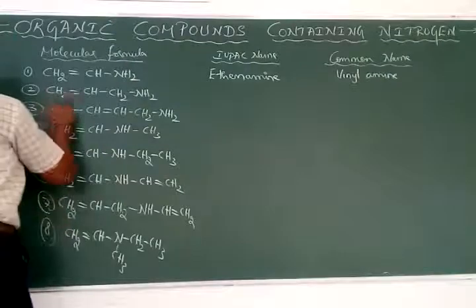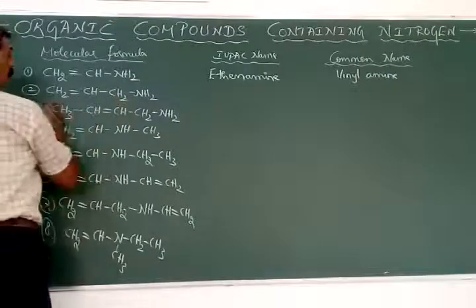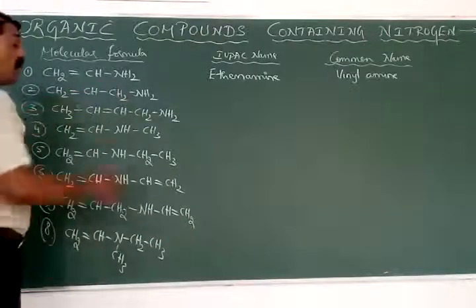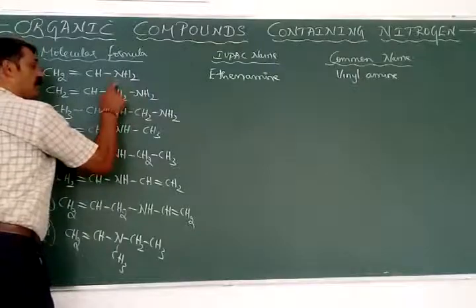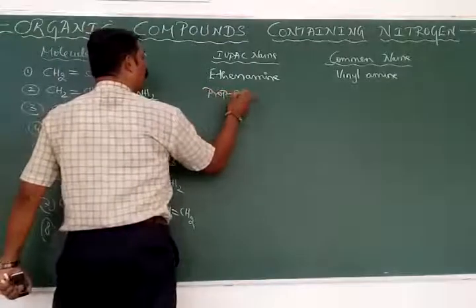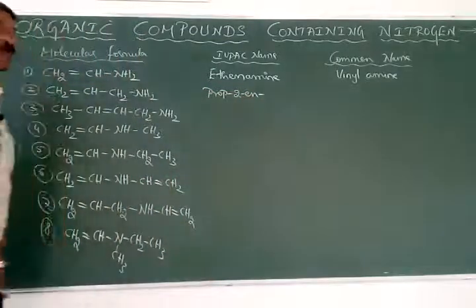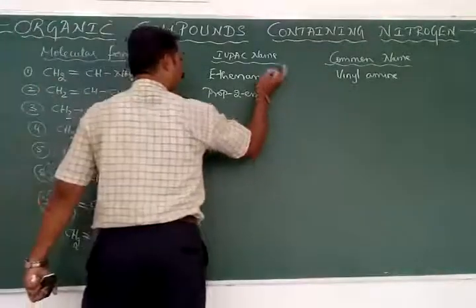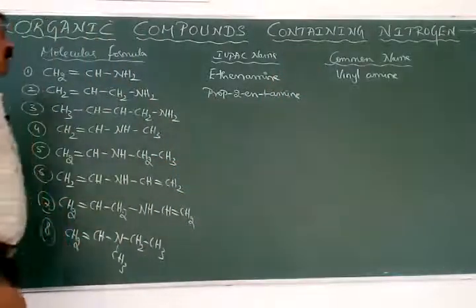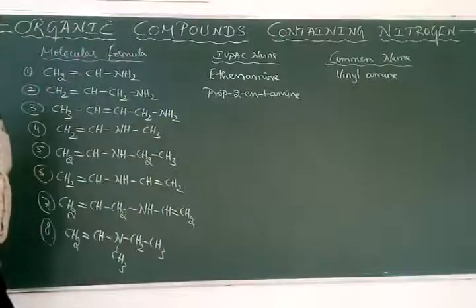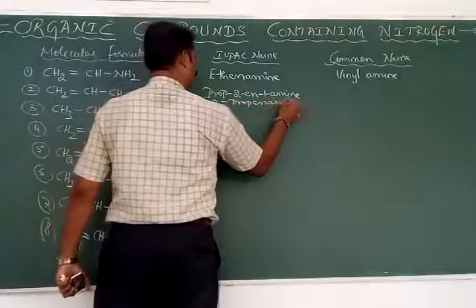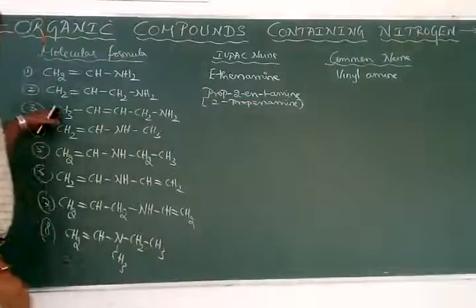Here the root word is 1, 2, 3, so prop. The double bond is not at the first carbon atom because the first carbon is attached to the functional group. So the double bond is present at the second position, hence it is called prop-2-ene with 1-amine. The 1 can be written or not written. It is prop-2-en-1-amine, or also called 2-propenamine.